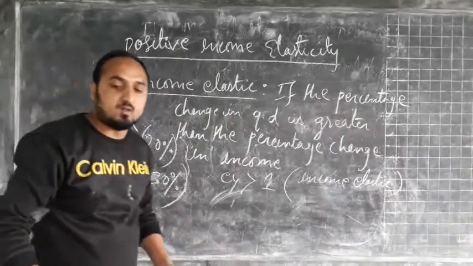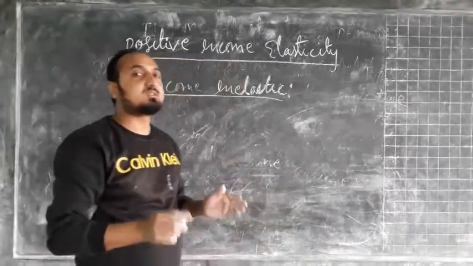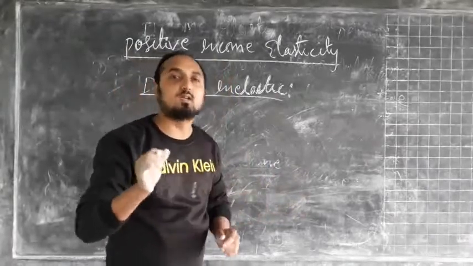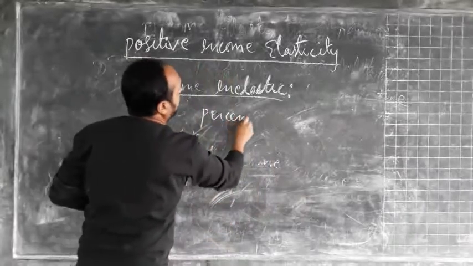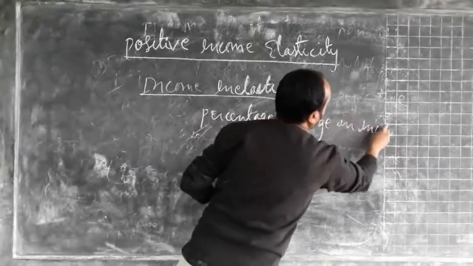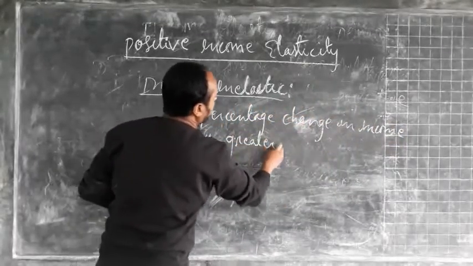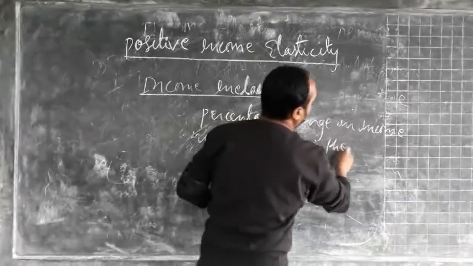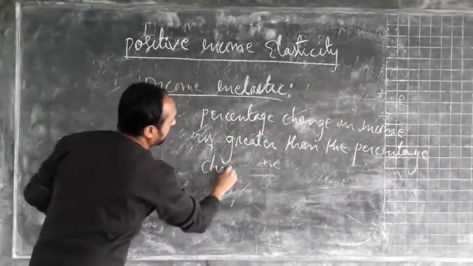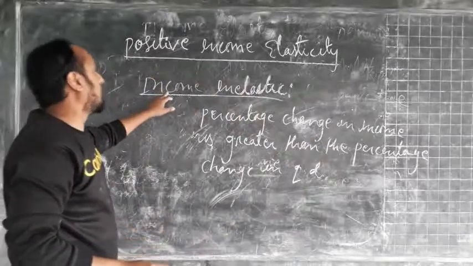Next one we have income inelastic. Now this income inelastic means if the percentage change in income is greater than the percentage change in quantity demand, then this concept is called income inelastic.